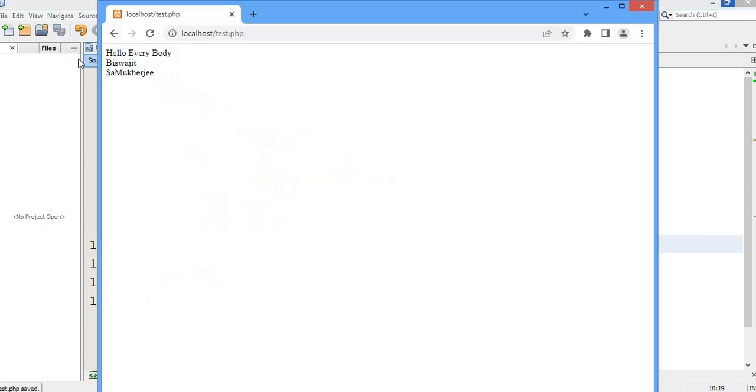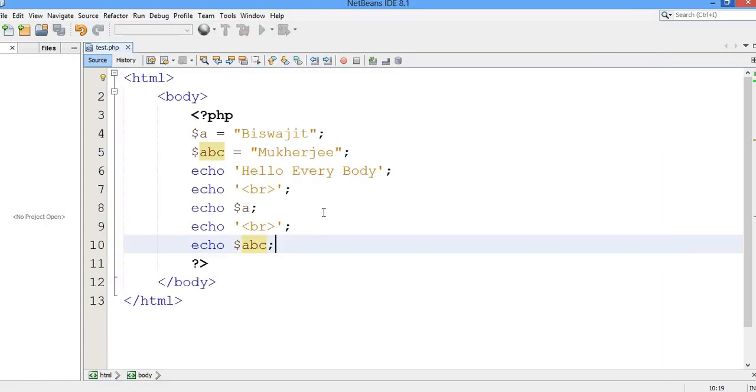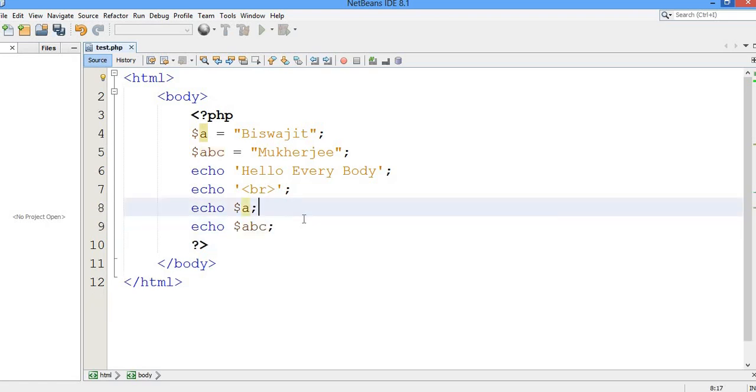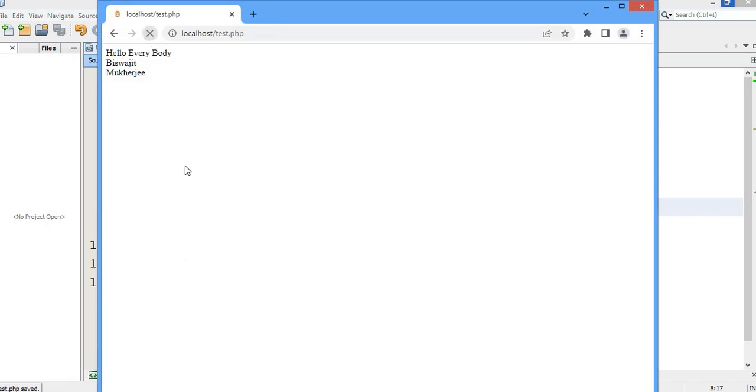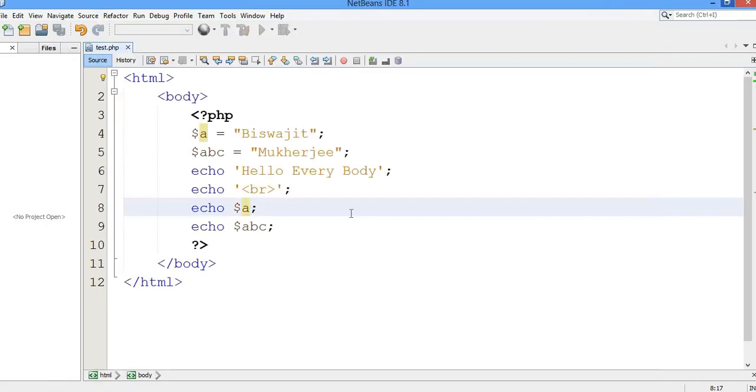Now can you see? Now I want to get it onto the same line. How to do that? It is very easy. You just remove this new line, so I can now get it here. Now I want to give a space here. How can we give a space? There are a few ways you can use.